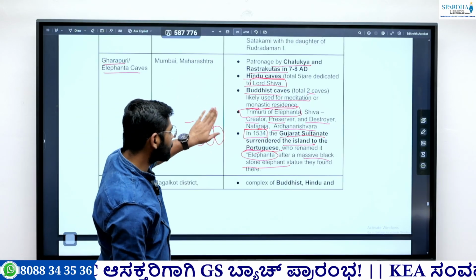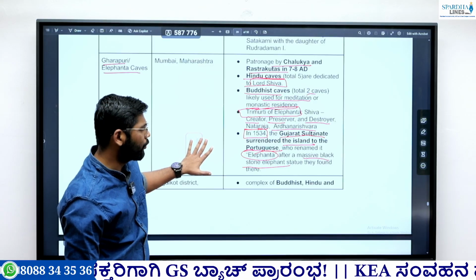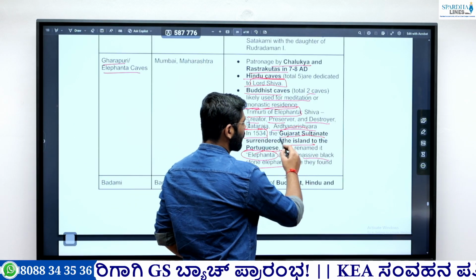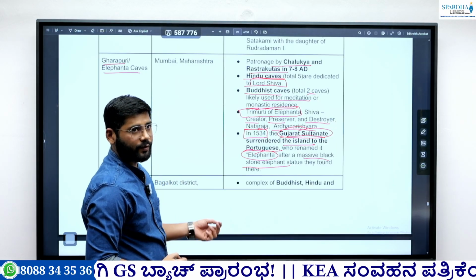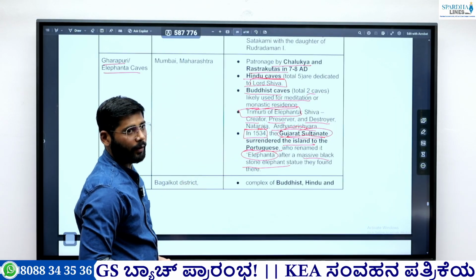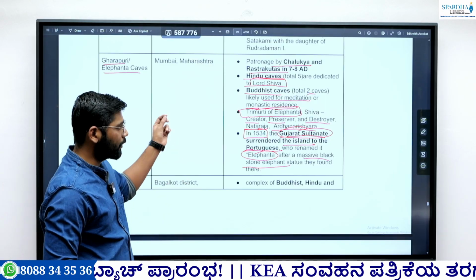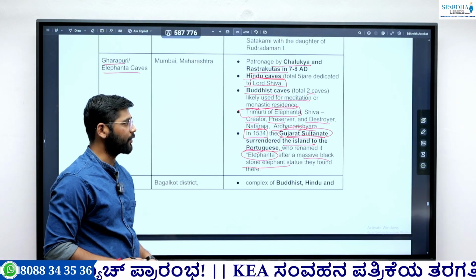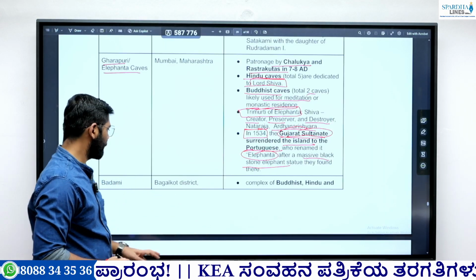Okay, now this person is important because UPSC already asked a question, I guess in 2023 or 2022. Which Gujarat ruler was killed by the Portuguese? He was Bahadur Shah. Okay, this was the person who gave this island, and also Mumbai, which at that time was known as Bassein, to the Portuguese. So remember this, and let me know who was the Portuguese viceroy at that time.